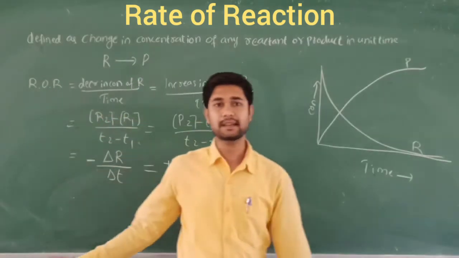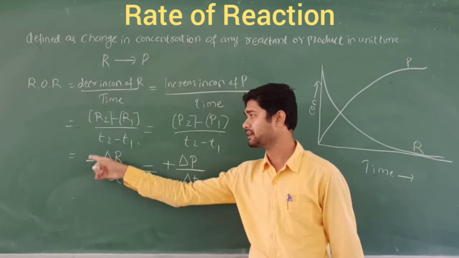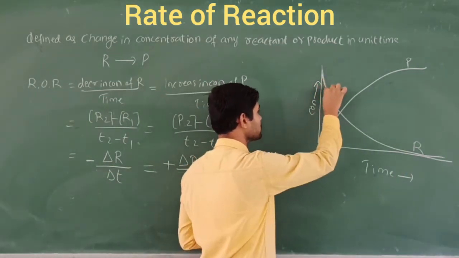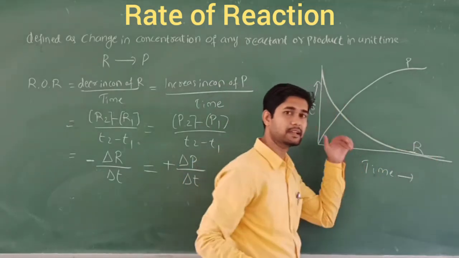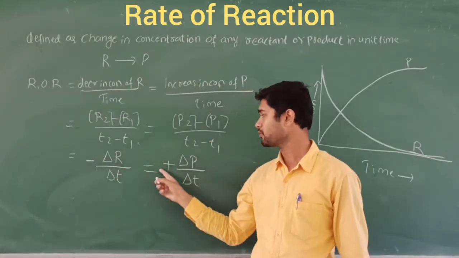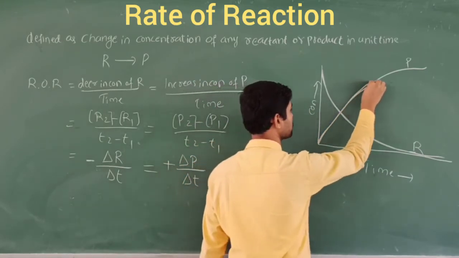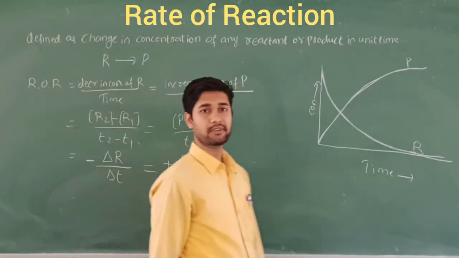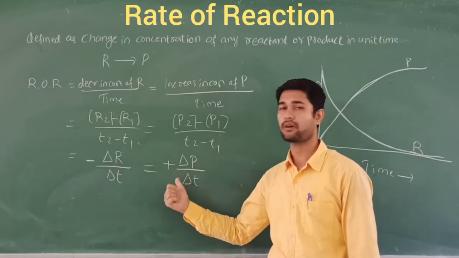So what is the significance of these signs? Let's study here. The significance of the minus sign: this minus sign is nothing but the decrease in the concentration of the reactant, meaning the reactant goes on reducing, so it is negative. That's why we show the sign negative. This positive is nothing but the increase in the concentration of the product, which we assign the plus sign. So these are the significance of the signs: for the reactant always negative, for the product always positive.